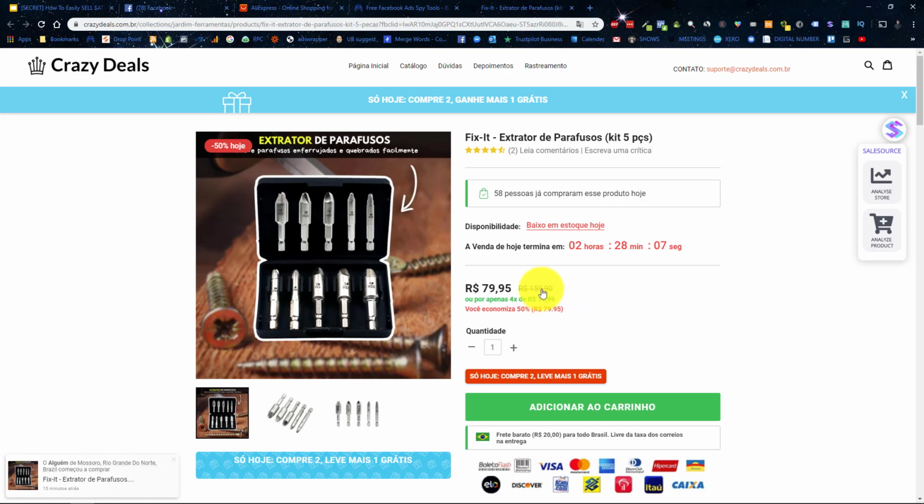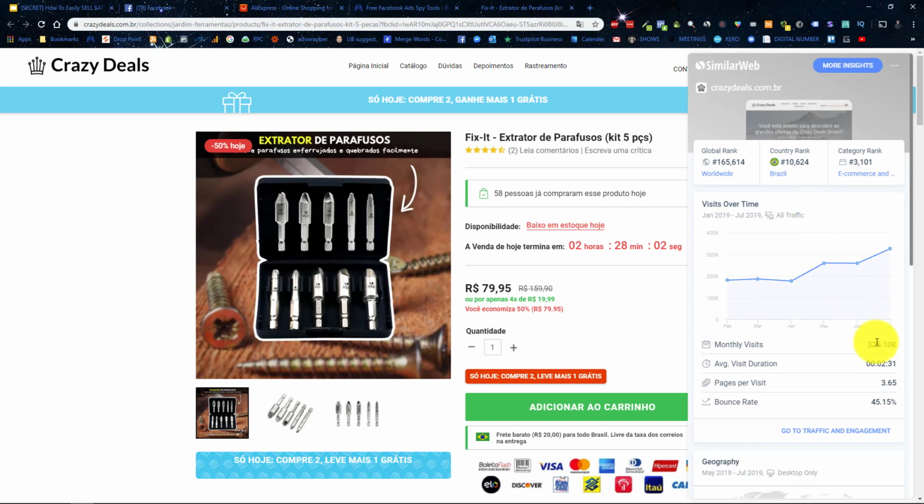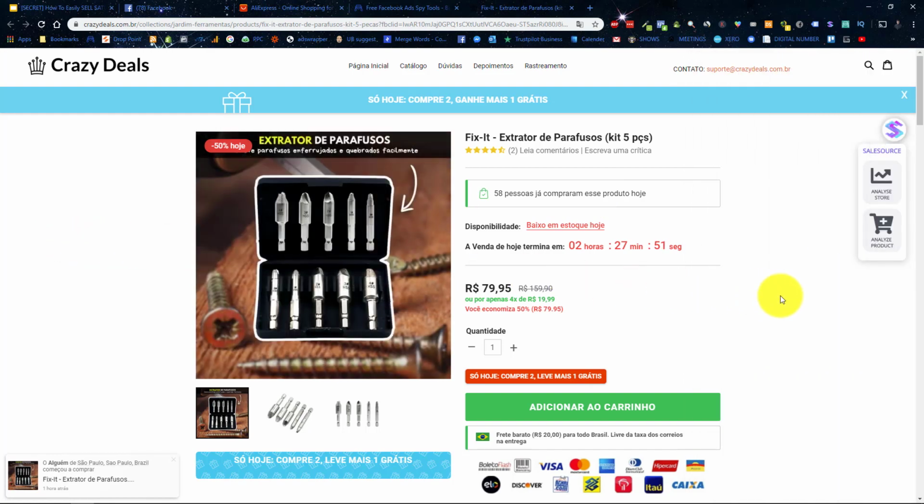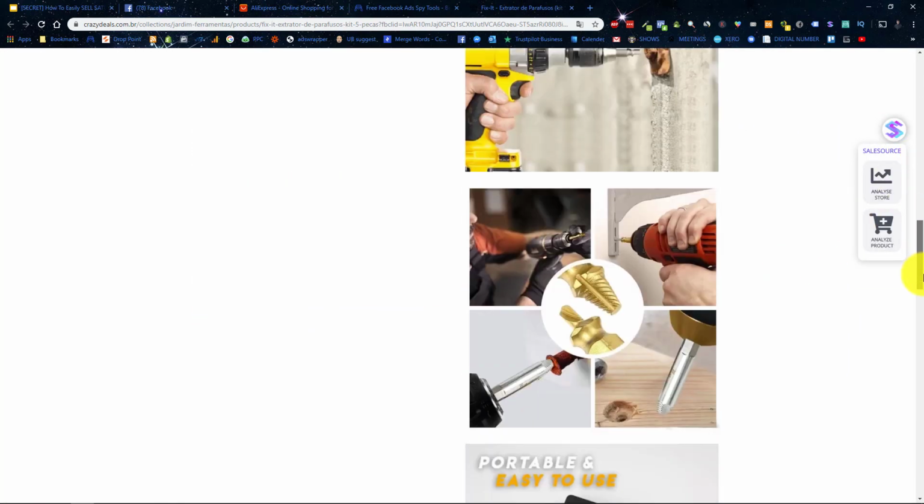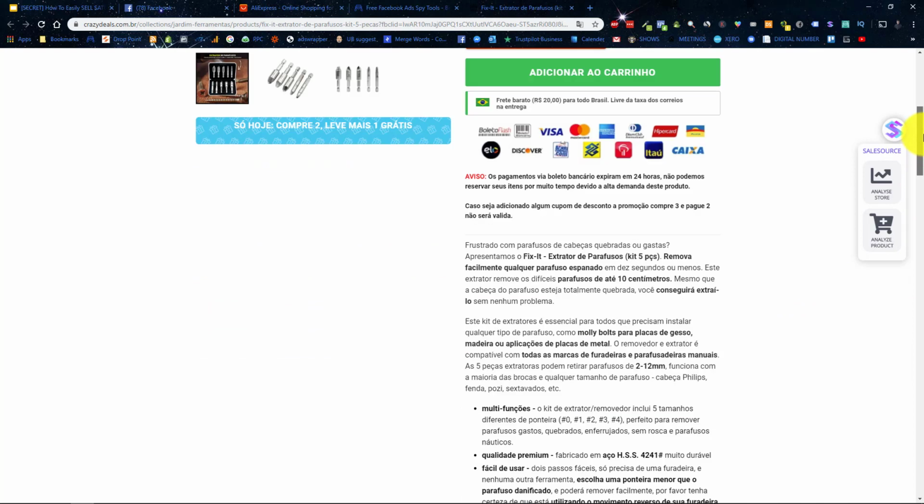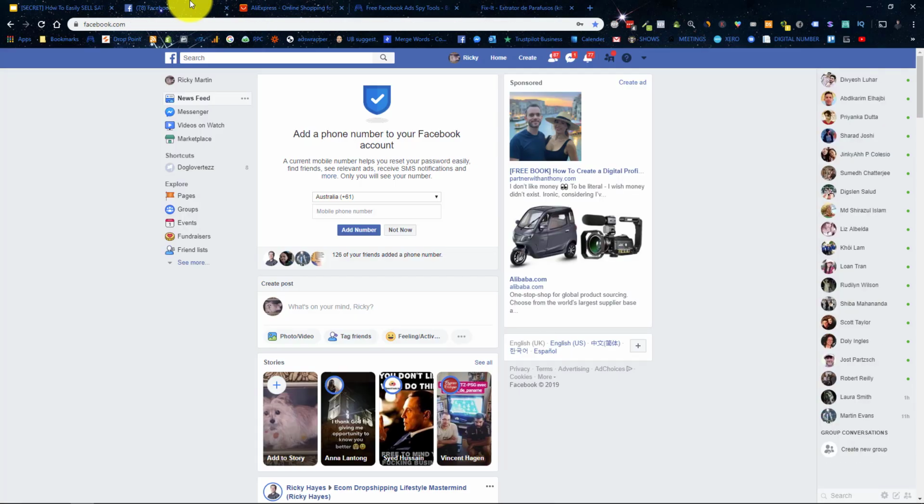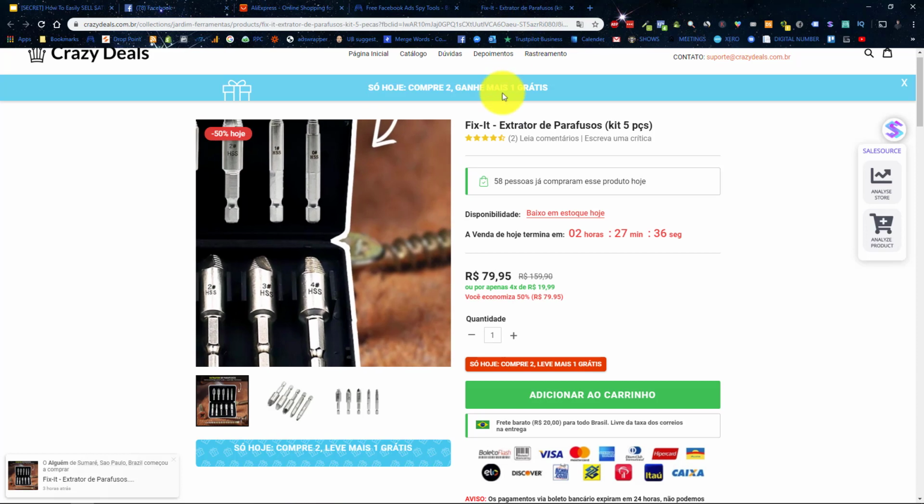Alright, and if we have a look here at SimilarWeb, okay, we can see they're doing 325,000 a month. Okay, now if we scroll down, we can actually see it's mostly to Brazil. So these people must be making some real money because this is an untapped country, and Brazil does buy quite a bit online now. So you can see this is a great example. They'll be getting very cheap traffic. Whether it's qualified traffic or not, I'm not entirely sure. But this is definitely a winning product.